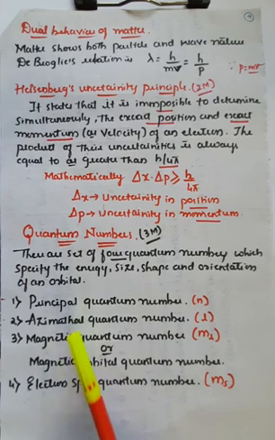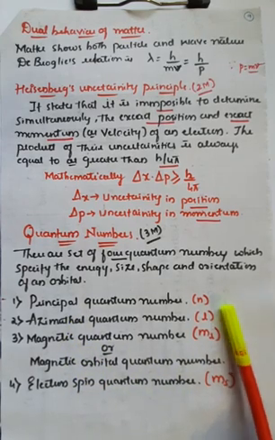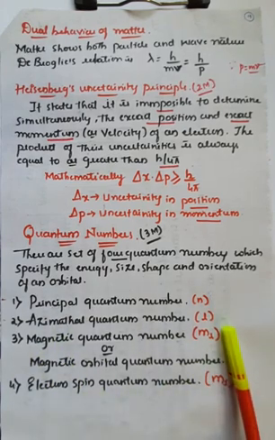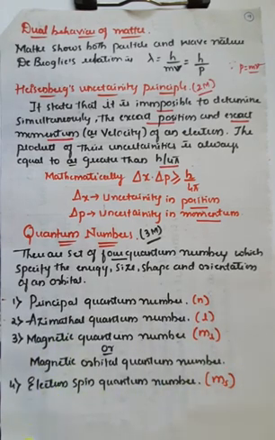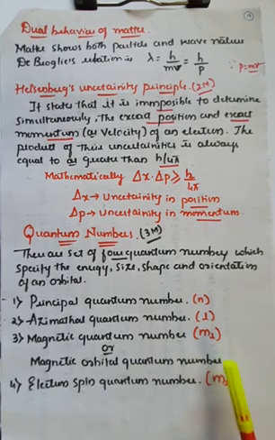The principal quantum number is always represented with a small letter n, the azimuthal quantum number is represented with the small letter l, the magnetic quantum number is represented as m subscript l, both small, and the electron spin quantum number, which you can call the spin quantum number, is represented as ms.